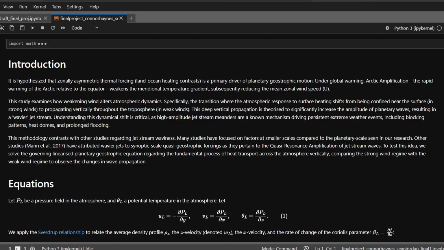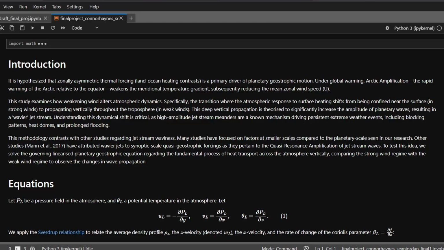So the study that we looked at examines how weakening this wind alters the atmospheric dynamics, specifically the transition where the atmospheric response to surface heating shifts from being confined near the surface to propagating vertically throughout the troposphere. And this deep vertical propagation is theorized to significantly increase the amplitude of planetary waves, resulting in a wavier jet stream. And this is important to understand, as this dynamical shift is critical, as these jet stream waviness meanderings can be a mechanism for driving persistent extreme weather events.